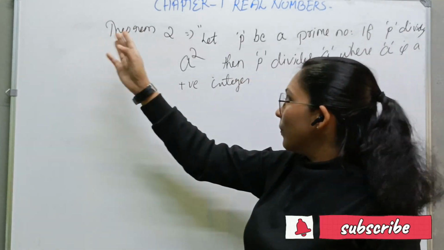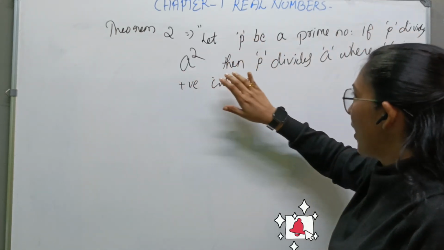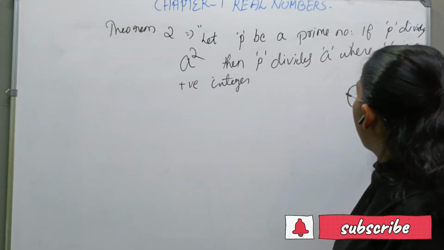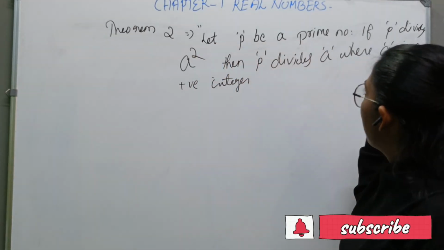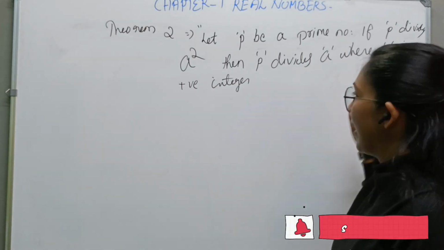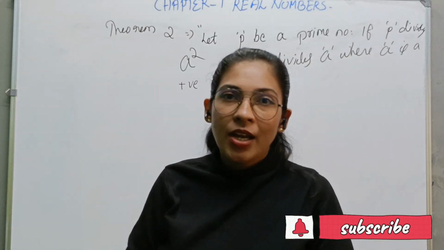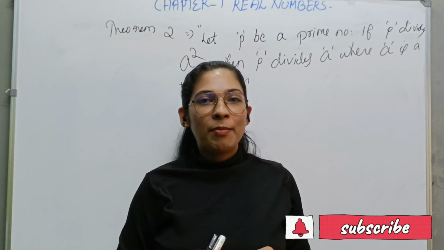Finally, theorem 2: let P be a prime number. If P divides A square, then P divides A, where A is a positive integer. Once again, let P be a prime number; if P divides A square, then P divides A, where A is a positive integer. We will discuss it in the problem session.